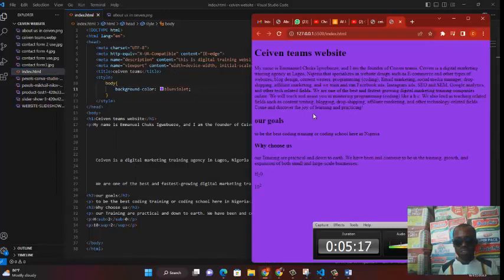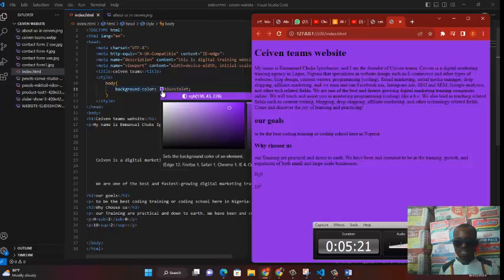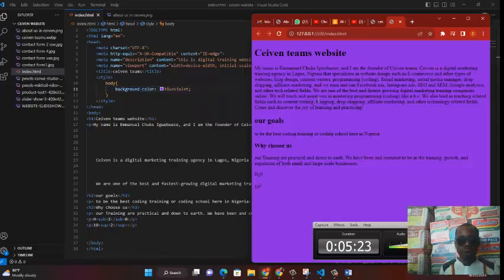Great. See it? This is the color. Look at it here. Okay, look at it here. This is the color. You see it? And this is the color here. So this is how you can work with internal CSS.